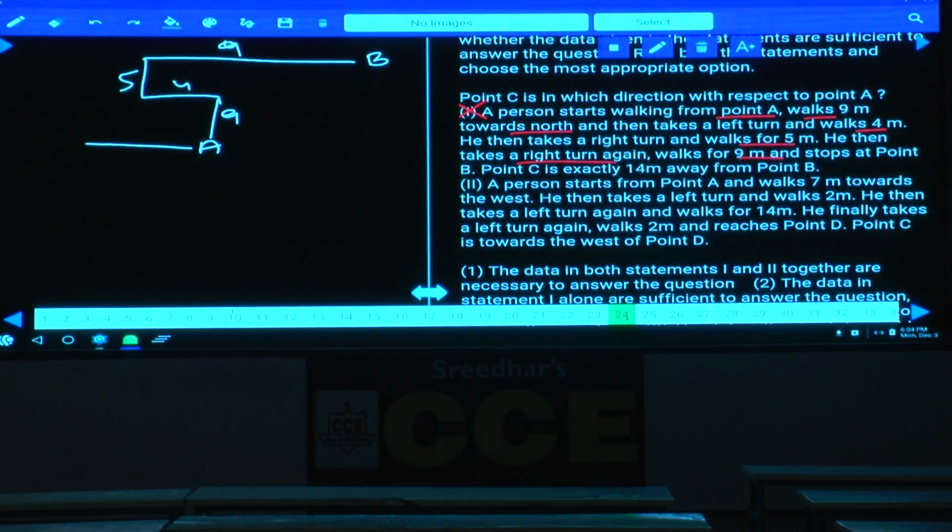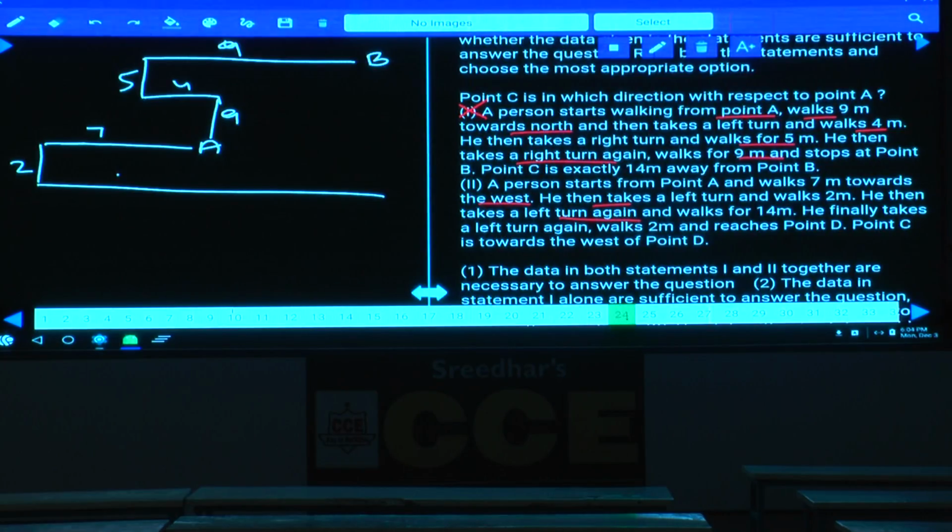Now, this is condition number 2. How much has this person travelled? 7 meters. This person has travelled 7 meters towards west, and he then takes a left turn and walks for 2 meters. Then he takes a left turn again and walks for 14 meters.